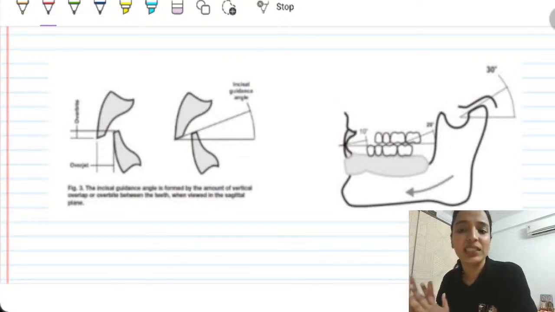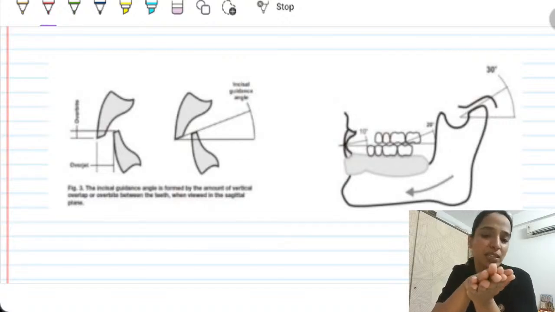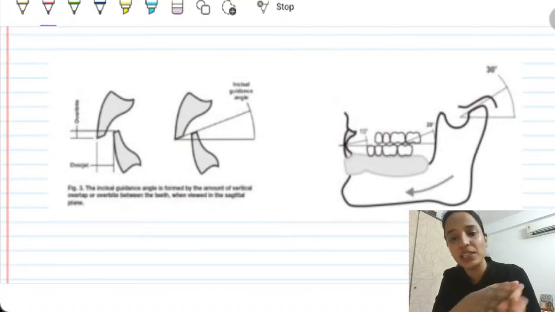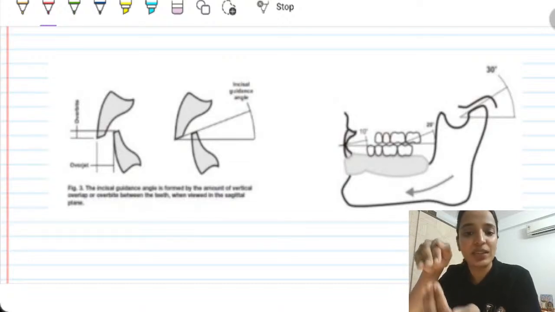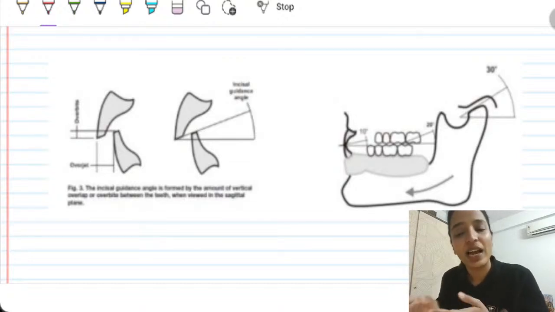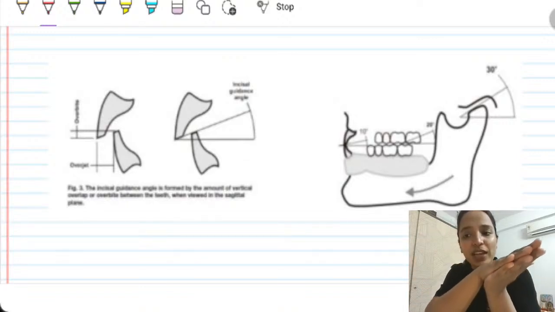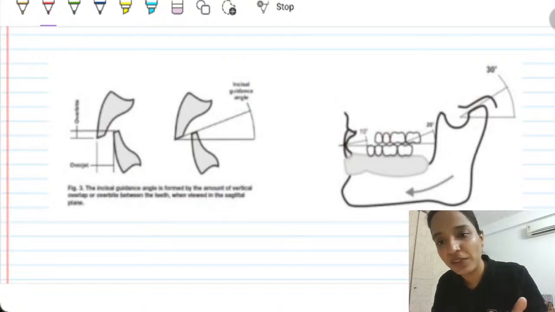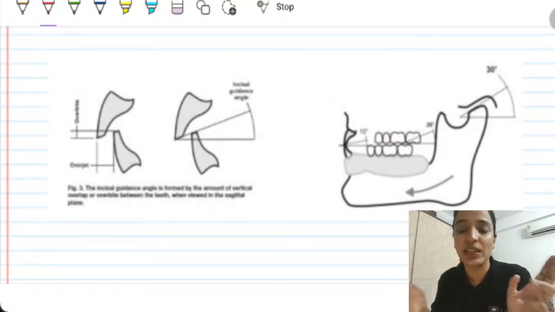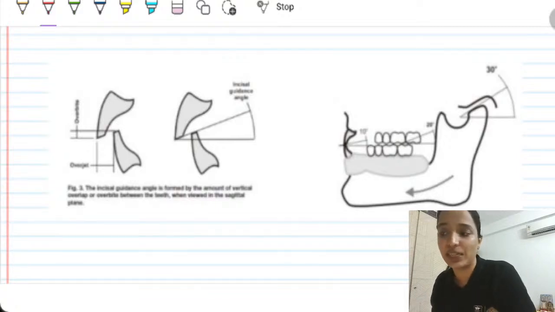And balancing is essentially what? Balancing is the contact of both maxillary and mandibular teeth in all planes, in all movements. So there will be no pinpoint contact and no lateral stress, and you will have simultaneous seamless movement in all planes. Essentially, both arches move in sync with each other. Theoretically there is absolutely no generation of lateral stresses, and you have perfect stability, and hence that is the role of balancing.